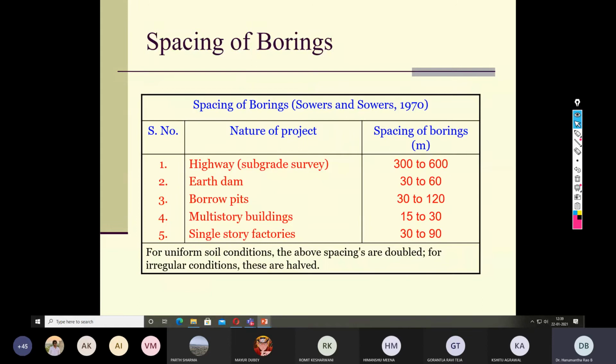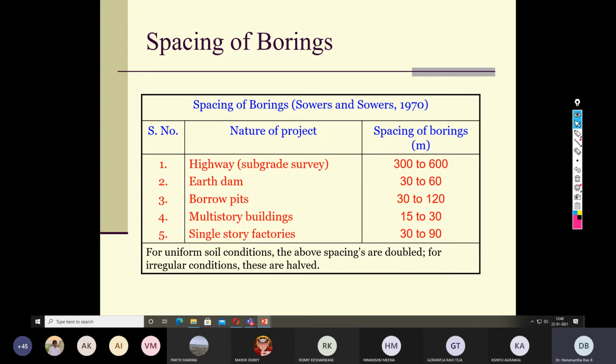Regarding the spacing, these are some guidelines given by the Indian Standard Code. As I told you, the decision is governed by the importance of the structure also. For example, if you take a highway, then the spacing of the boring should be a linear length of 300 to 600 meter. That means for every 300 or 600 meter, we can make one borehole. Now, in geotechnical engineering, we hardly speak about a specific value. Rather, we always talk about a range, say for example here 300 to 600 meter.